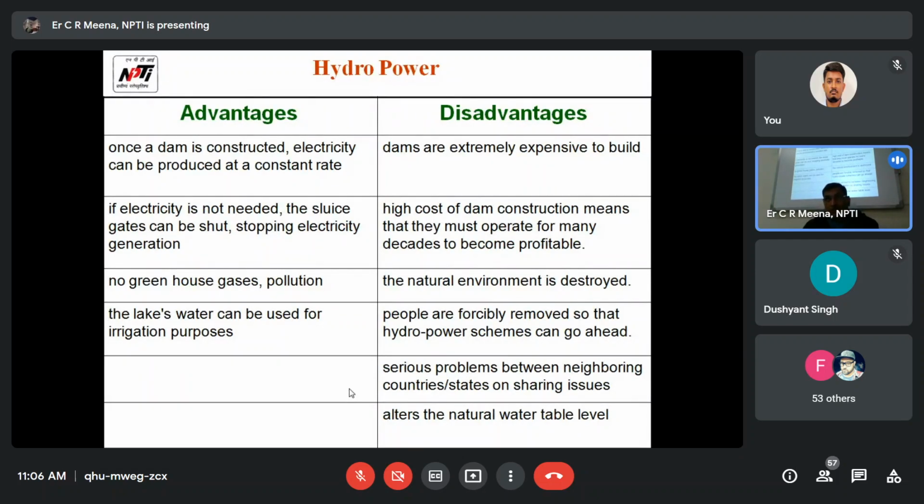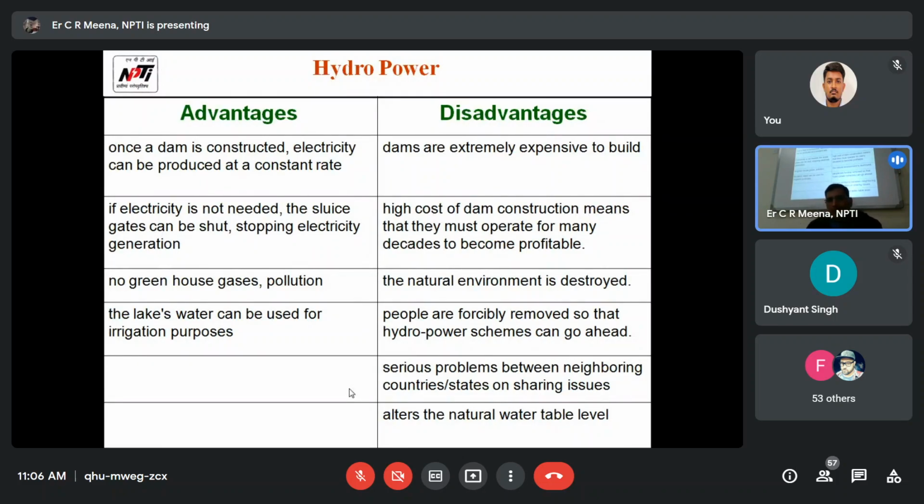Because for hydropower stations, after 10 or 15 years, all the financing, funding and loans are recovered, then the per unit cost is also very less, like 25 paisa, 7 paisa. I will give an example. Bhakra Nangal Dam is having 27 paisa per unit. And Salal Power Station is a 700 megawatt project. That is 10 paisa per unit. That is the cost. No greenhouse gases and pollution.